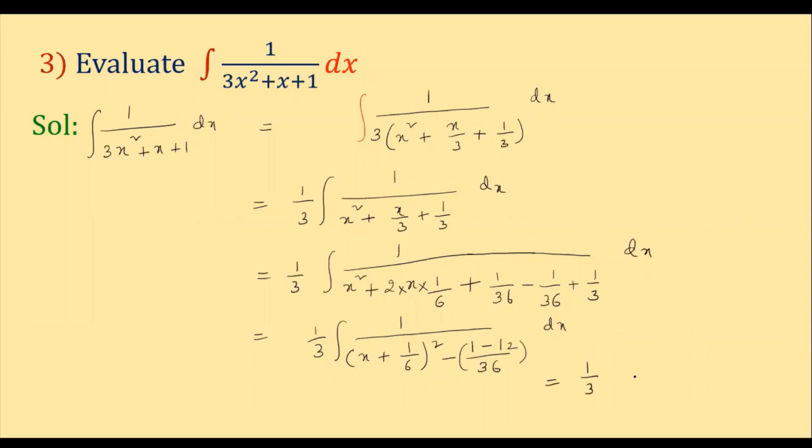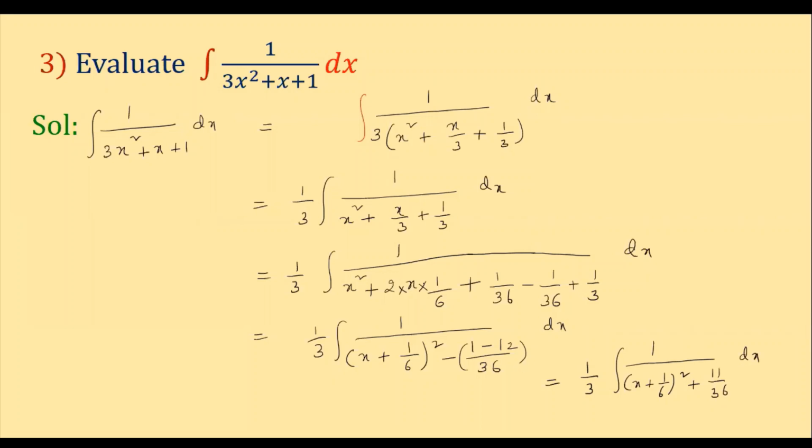So which is equal to 1 by 3 into integral 1 by x plus 1 by 6 whole square. 1 minus 12 is minus 11. Minus into minus is plus. So it becomes now plus 11 by 36 into dx. Clear, children? Now, what is our next step?